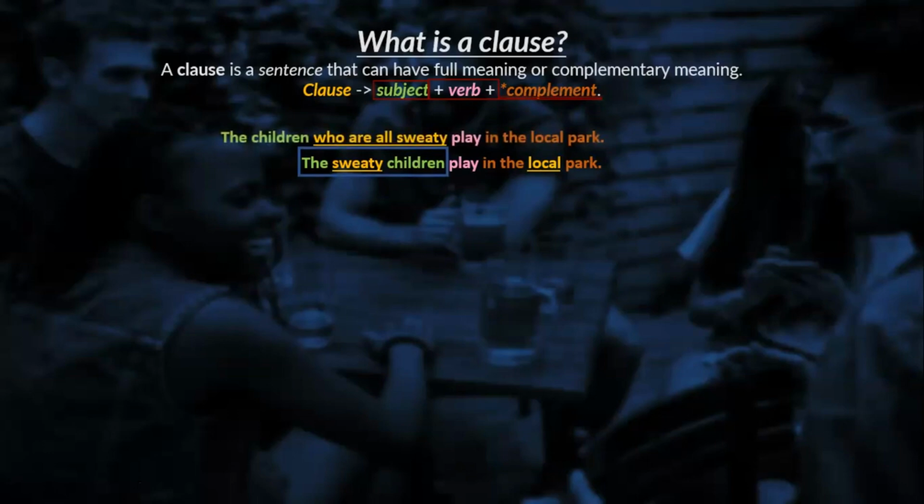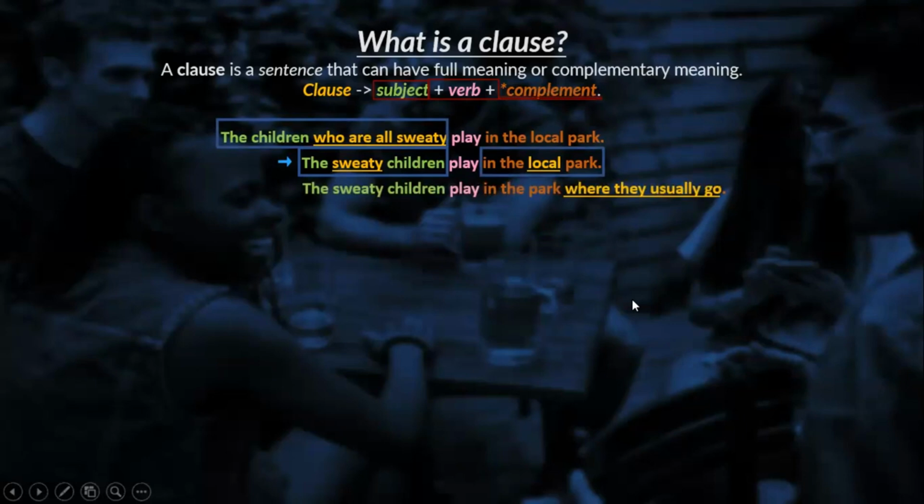What is the complementary information in the original sentence? In the local park. In the park. In the local park, exactly. So we're talking about a park. The park has a characteristic, it's local. So this information can be rephrased as the sweaty children play in the park where they usually go. This is a way to say local because if it is local, they go there. It's easy for them to get to that place. This is just an option.